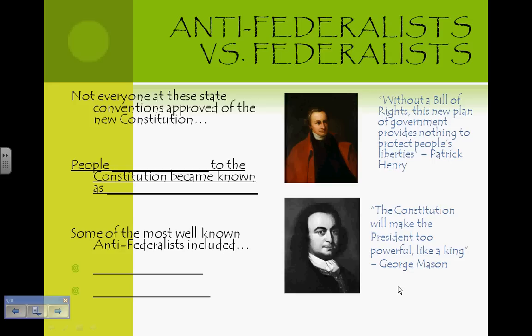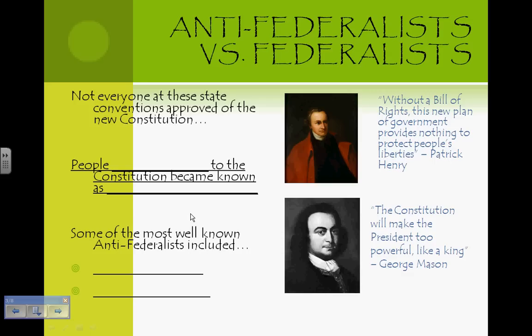Some of the more famous Anti-federalists, and really the leaders of this faction, were George Mason and Patrick Henry. From your reading, you may recall that George Mason had proposed a Bill of Rights to be added to the Constitution at the convention, but was voted down as other delegates felt that since each state had their own Bill of Rights, that was enough. In general, Anti-federalists feared that the Constitution created a federal government that was too powerful, and the states would be back where they were as colonies under the powerful British government.